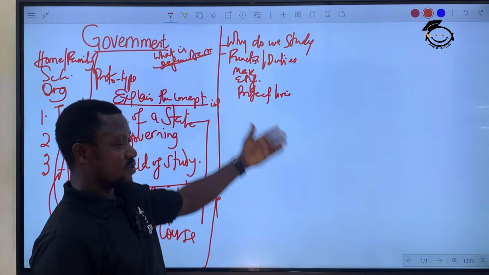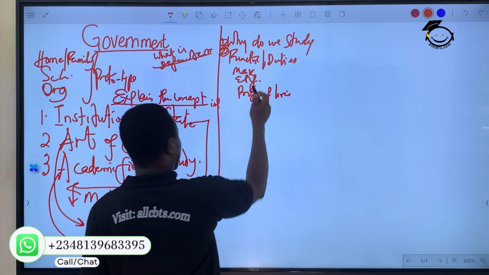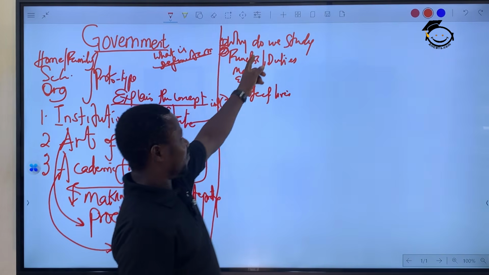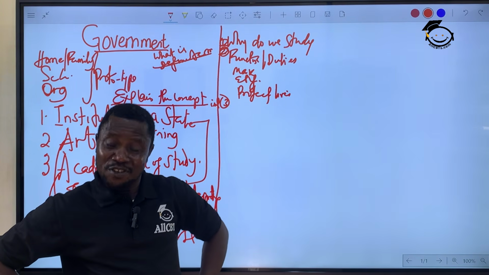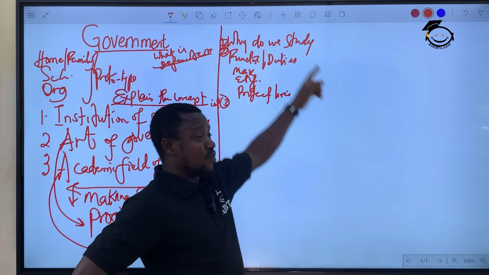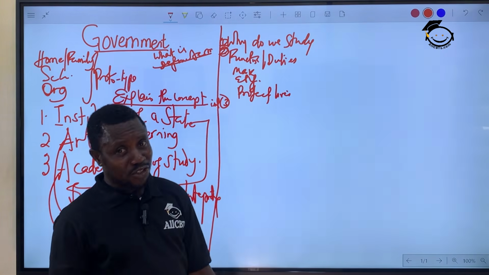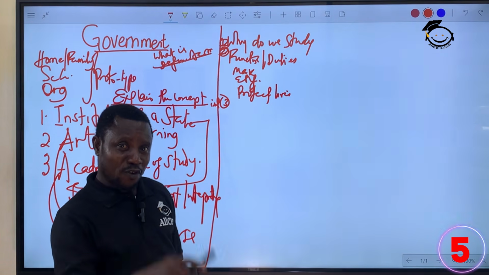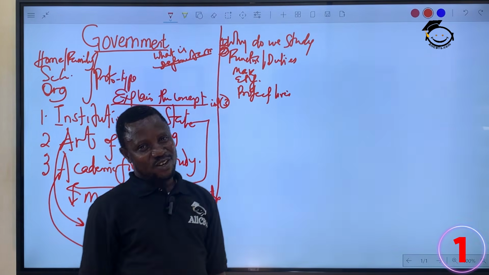There are so many of them, so just seek them out. You are doing this one, you are doing this two, I've already given some aspects, and three. When you learn government, it will help you to understand the system operating in your country. It will help you to understand your rights. It will teach you your duties as you enjoy rights as a citizen, and the obligations you perform to the state. All these are learned when we study government.